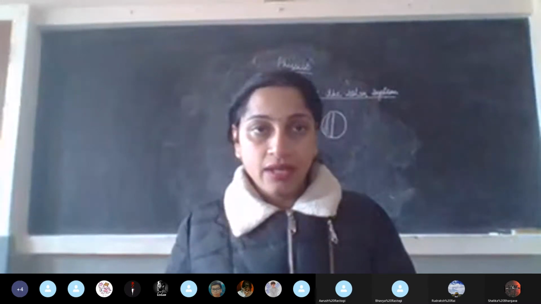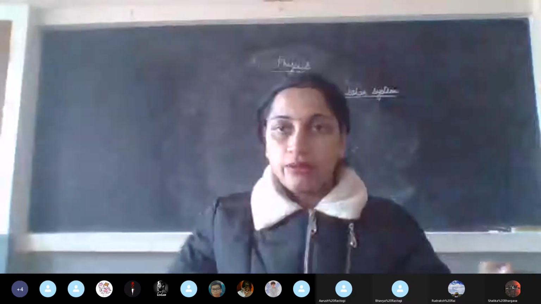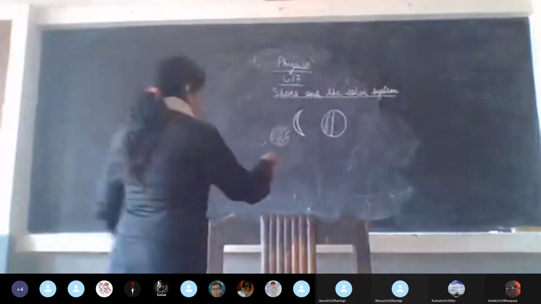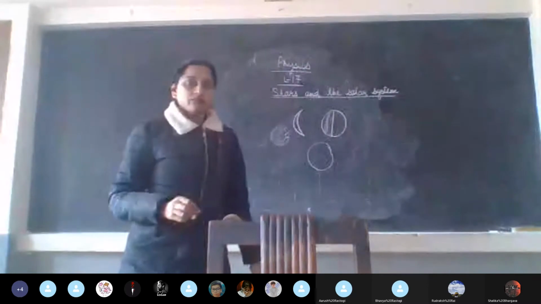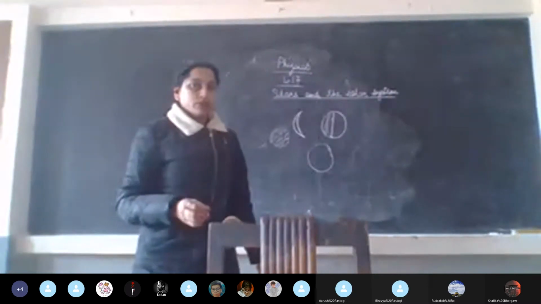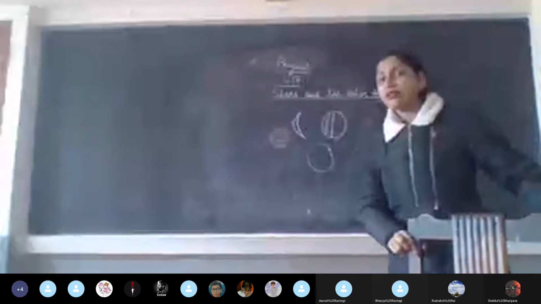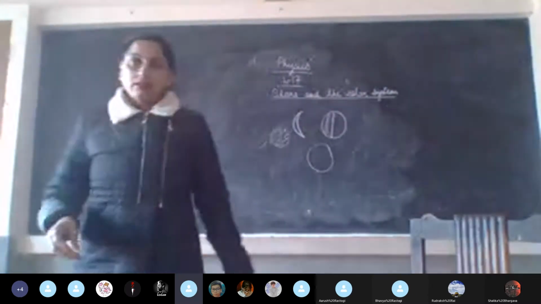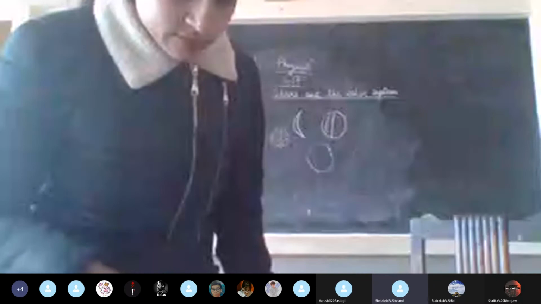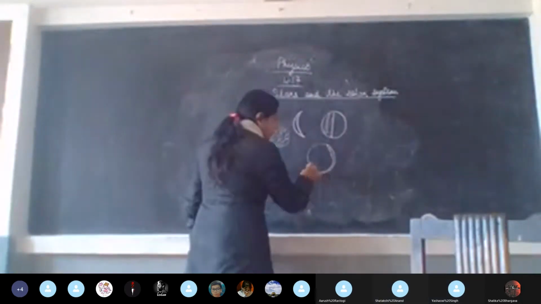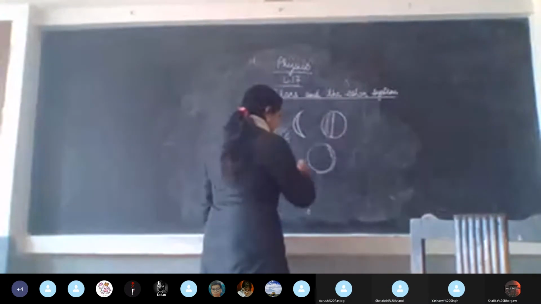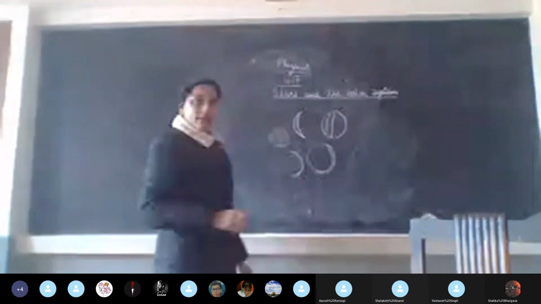Now what does the word gibbous mean? Anyone? Ma'am, is it convex at both edges? Yes, convex at both edges. See, here this is a circle, fine, and this is a semicircle, isn't it?